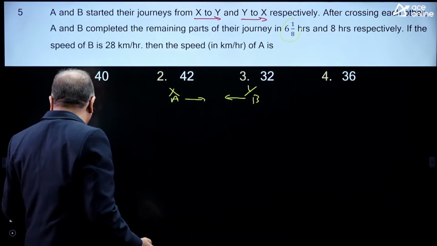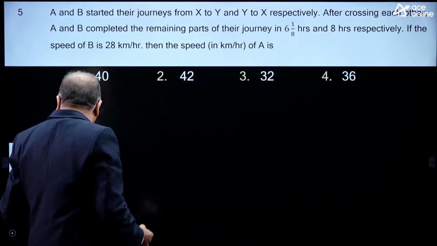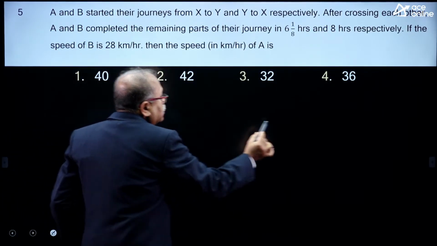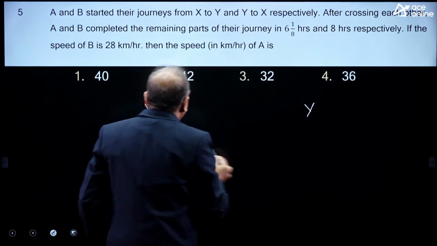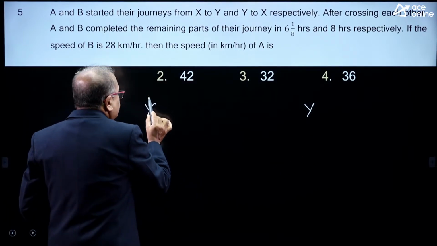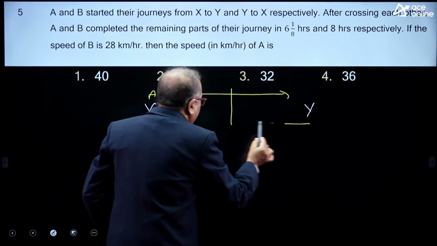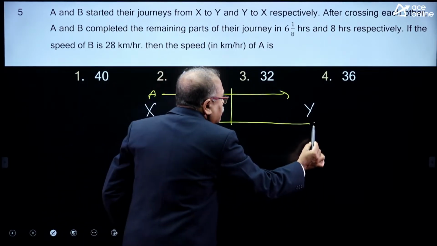I would like to explain in detail, because this is an important question. x is here, y is here, and A starts from here and crosses B somewhere over here.